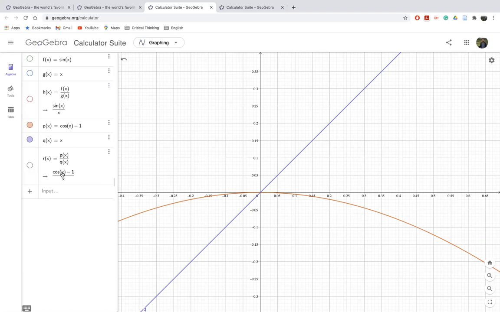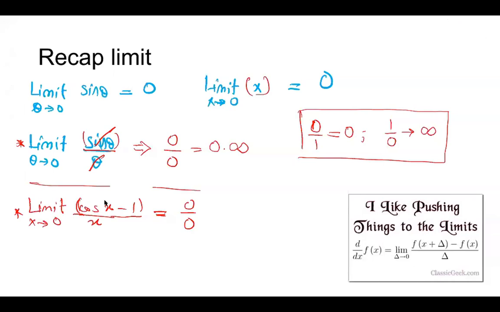That means the function cos x minus 1 becomes 0 much faster than this function. So cos x minus 1 is becoming 0 very quickly, but x is still not 0. In the case when x goes to 0, x is not equal to 0 basically. But the numerator becomes 0. And now we know, 0 over something except 0 equals 0. So I hope you get the idea.